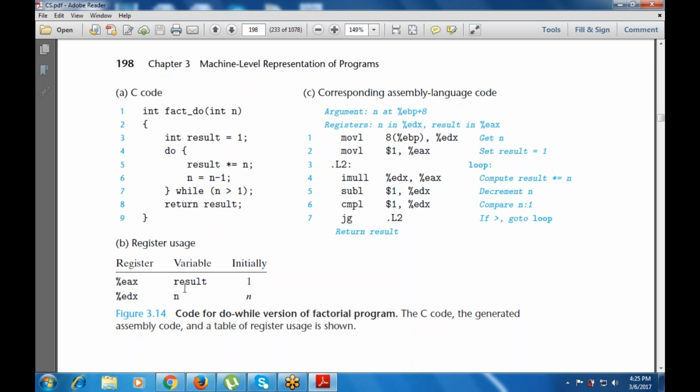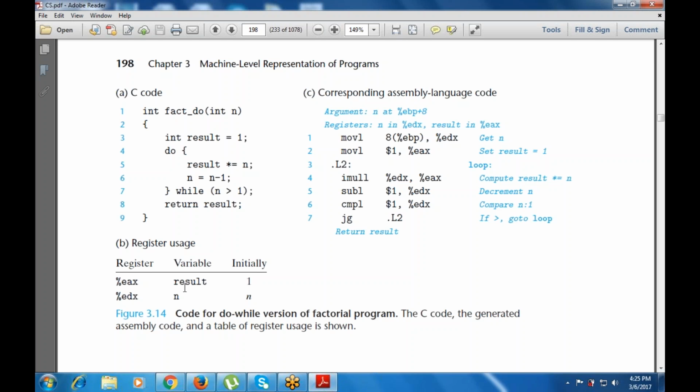So this is int fact_do. The name of the function is fact_do, and the argument is int n. We take the variable result, which stores the initial value 1. Then there is a do loop.